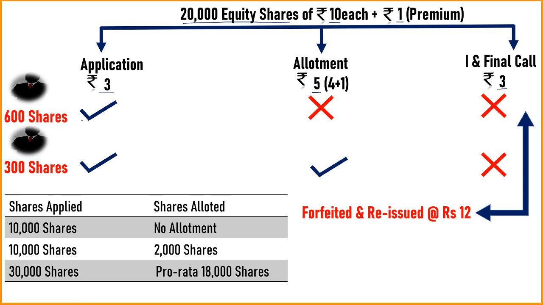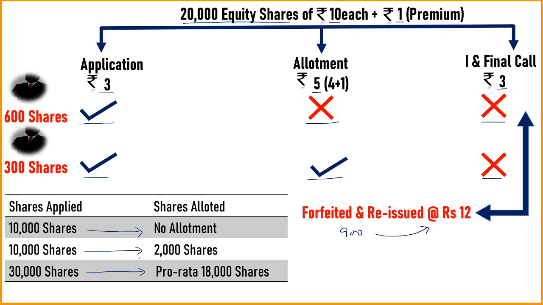A shareholder holding 600 shares pays only application money, but does not pay allotment and call money. Another shareholder holding 300 shares pays application and allotment money, but does not pay the first and final call. And after the first and final call, these 900 shares, that is 600 plus 300 shares, are reissued after forfeiture at a price of rupees 12 per share. Allotment was made as follows. On the first 10,000 shares, no allotment was made by the company. On the next 10,000 shares, 2,000 shares are allotted, and on the remaining 30,000 shares, on a proportionate basis 18,000 shares are allotted.